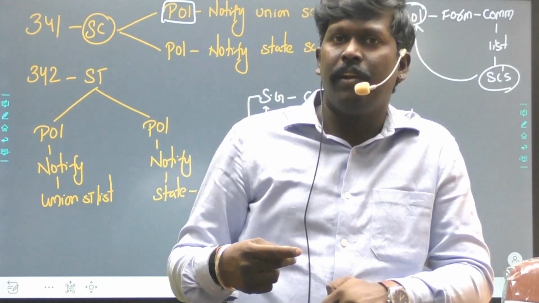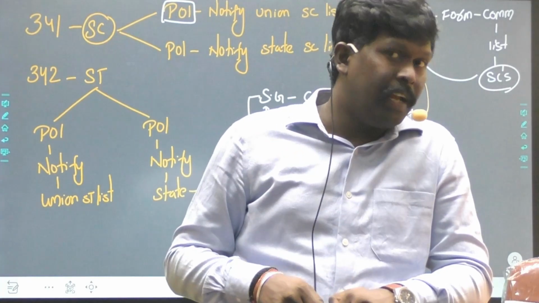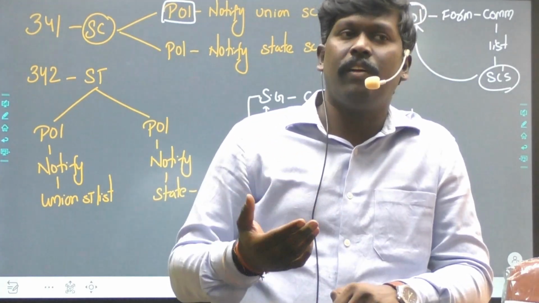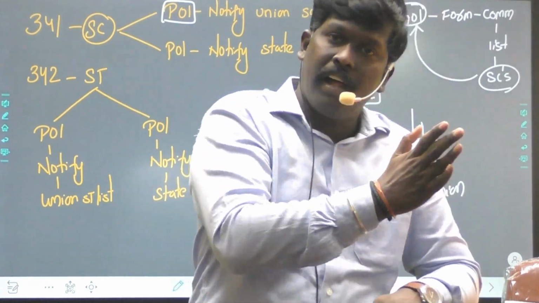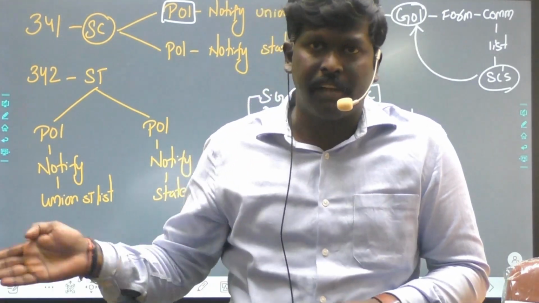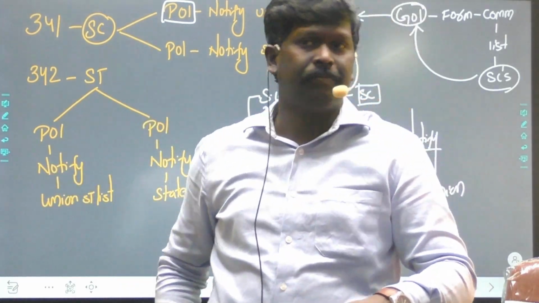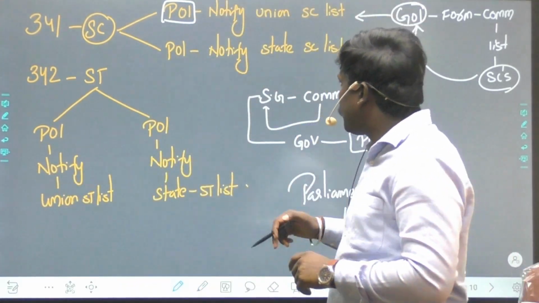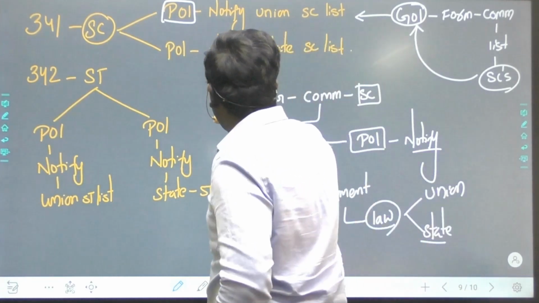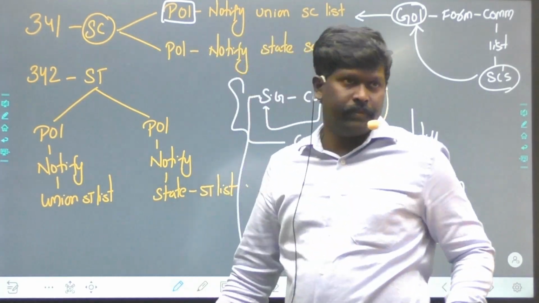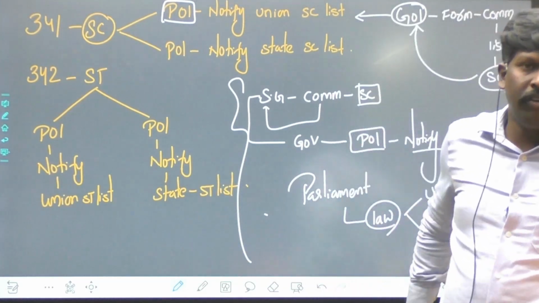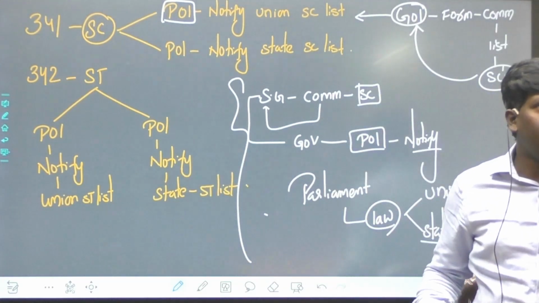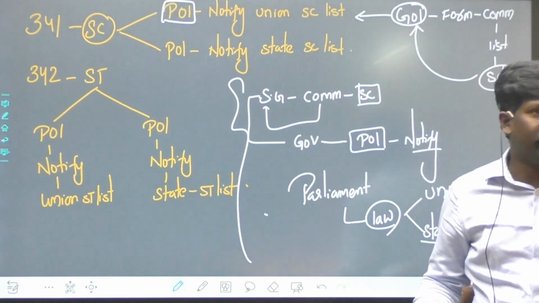Telangana government can only send a recommendation. It is Parliament which has the authority to modify the ST list of Telangana, to remove some sections or include some sections. Notification by the President, modification by the Parliament. Remember this. The same thing applies for ST also, and for OBC, Article 342A. That's it. Simple as such.